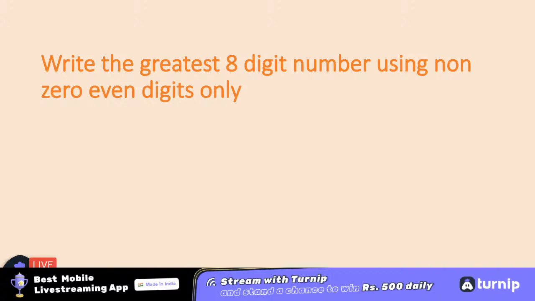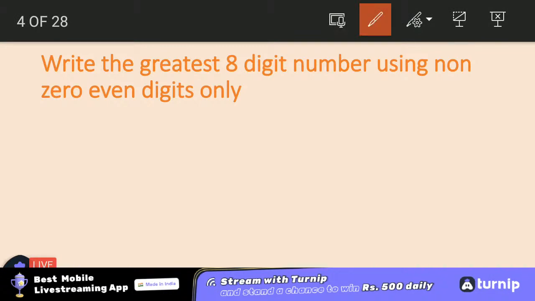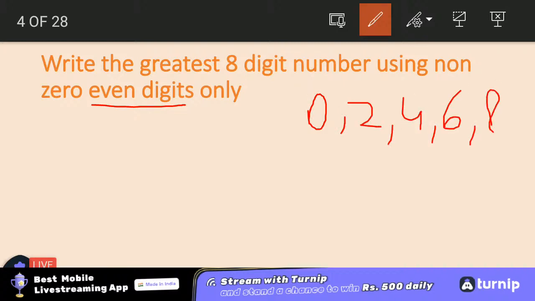Perfect. If you're talking about only even digits, first of all, what are the even digits? 0, as I told you, 2, 4, 6, 8. We have to use only even digits. So, greatest even digit is 8. And then I need to make the greatest number too.